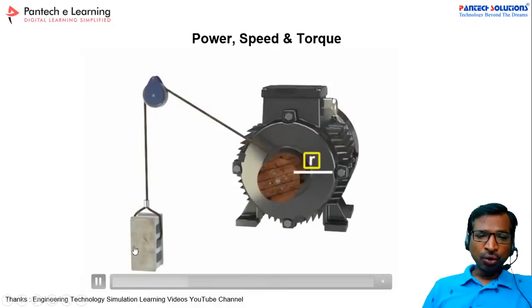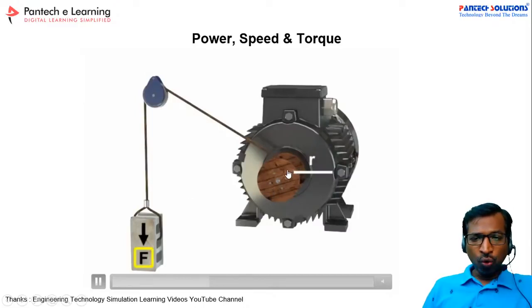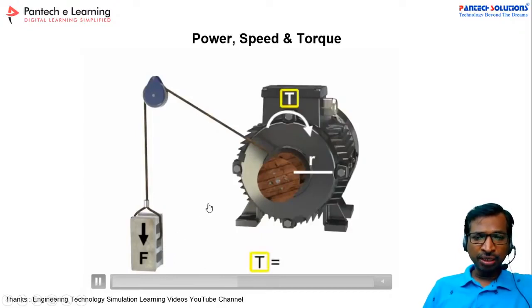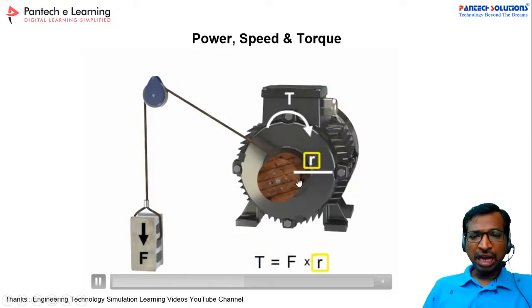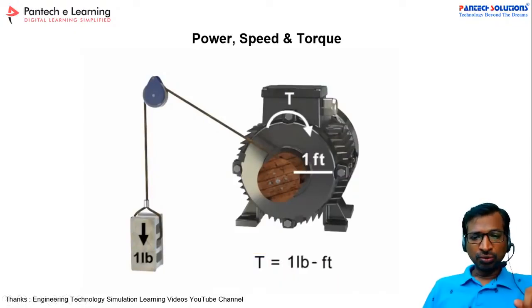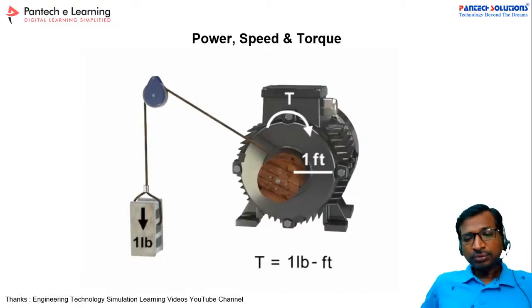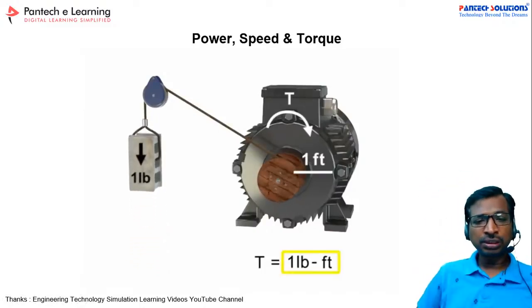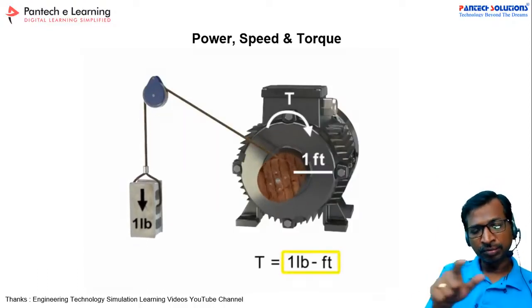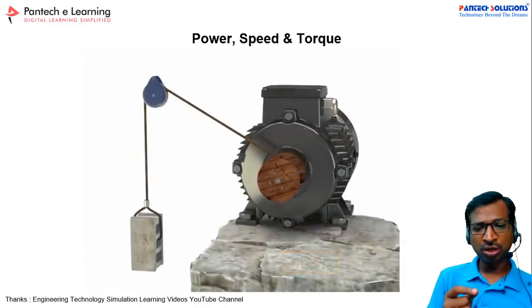Now if you connect a load to the shaft, in that case this is called the opposing force. See, actually a force is created at the shaft to cover some distance, right? So if you want to calculate the torque of the motor, you have to multiply the force with the radius. If you multiply the force with the radius of the motor, then we can call it the torque of the motor.